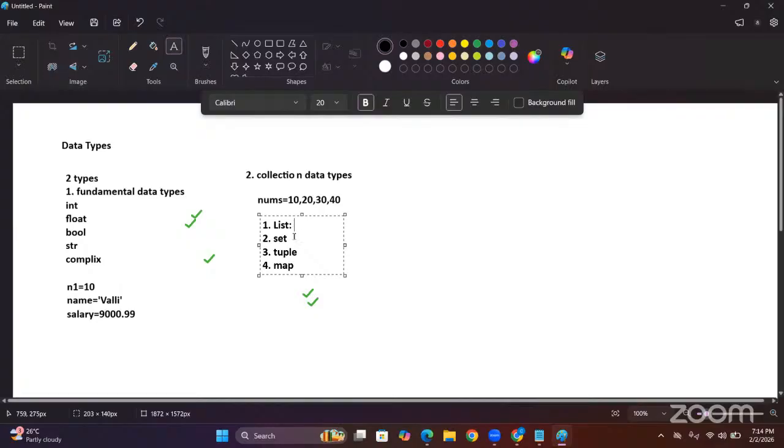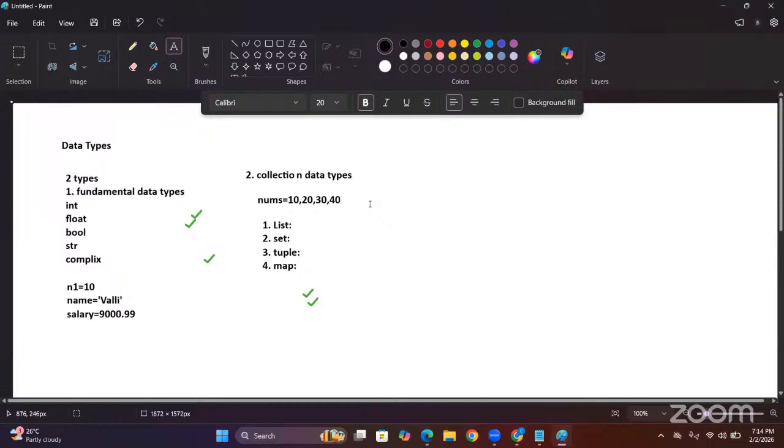So list, set, and tuple can hold the same type of data elements and different types of data elements also. Same type means all are integer, all are floating point, all are string, all are list type, all are set type. These are homogeneous data elements.